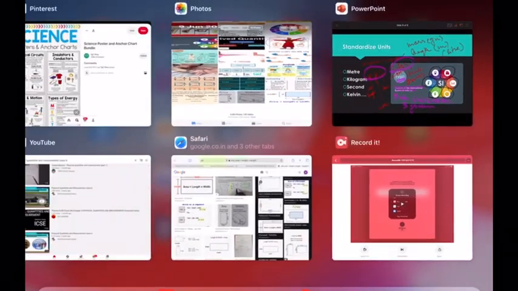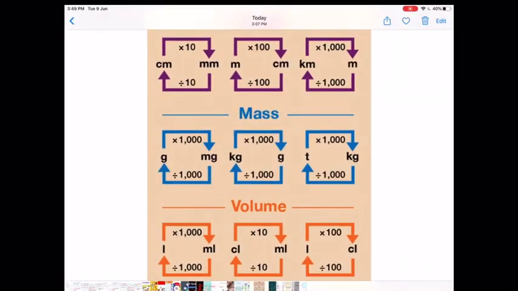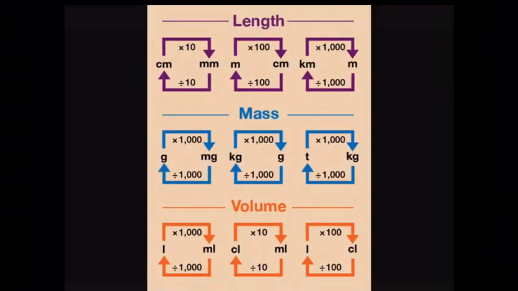And the multiples and submultiple units, you have already done in maths. For length, how to convert from centimeter to meter, millimeter, then millimeter to centimeter, meter to centimeter, kilometer to meter. When you go from a smaller unit to a higher unit, you need to divide, and from a higher unit to a smaller unit, you need to multiply.